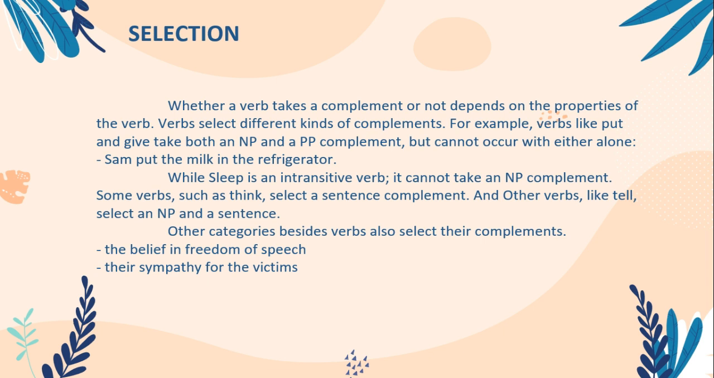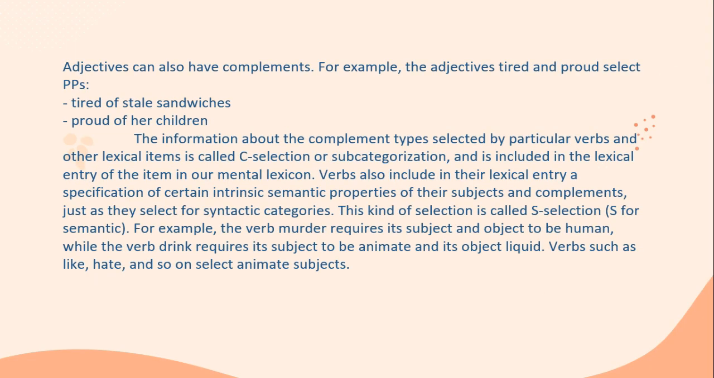For example, the belief in freedom of speech and their sympathy for the victims. The noun belief selects either a prepositional phrase or a complementizer phrase, while the noun sympathy selects a prepositional phrase but not a complementizer phrase. Adjectives can also have complements. For example, the adjectives tired and proud select a prepositional phrase: tired of that sandwich, proud of her children.